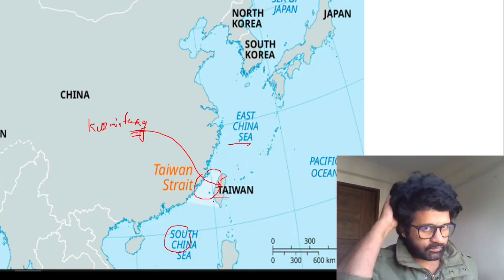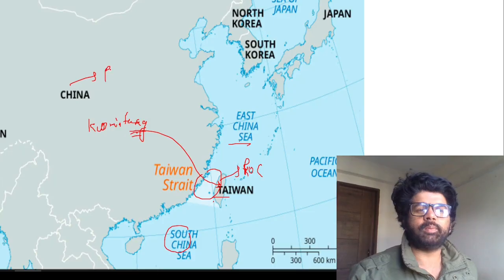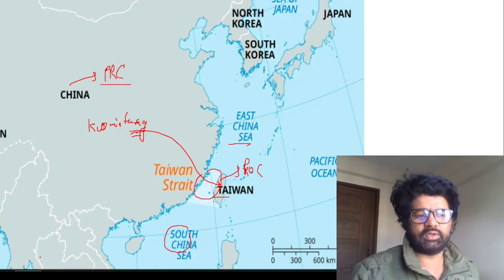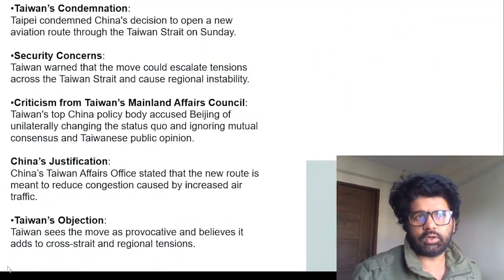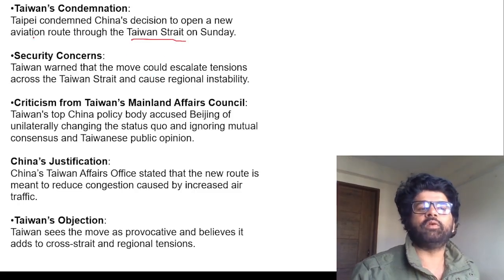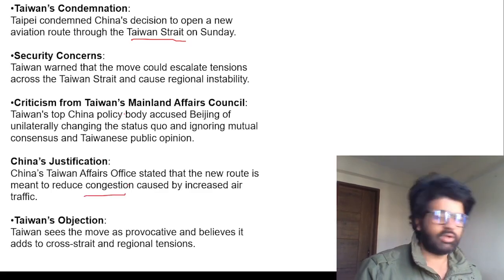So Taiwan, Republic of China, ROC. On the other hand, this is China's PRC, People's Republic of China. But China believes in one China policy, believes Taiwan is theirs. But many countries, Taiwan has announced their independence and they're not very happy with what China is doing in the Taiwan Strait. China is opening an aviation route, and Taiwan is not happy. China is saying that there's too much congestion, so we have to do it.